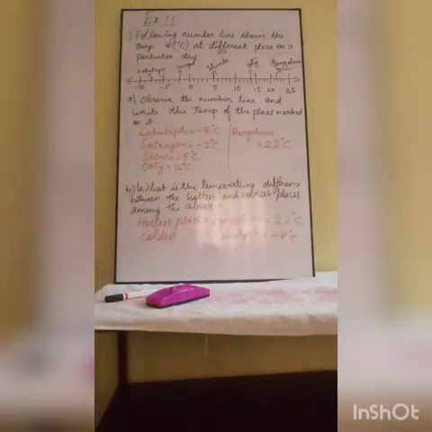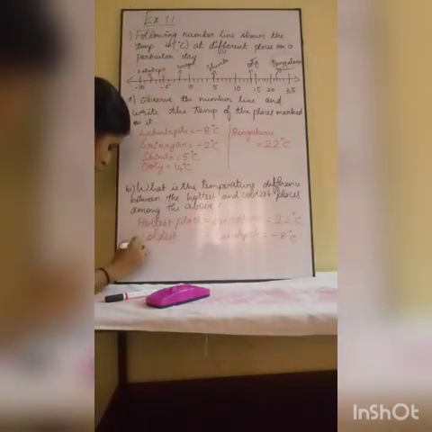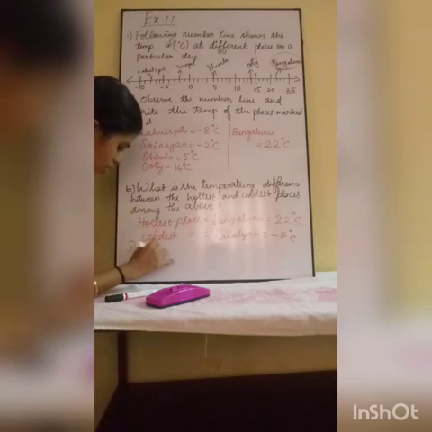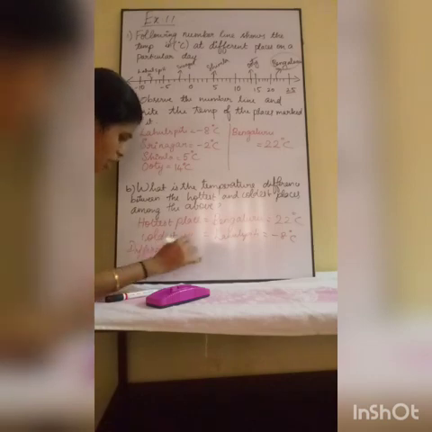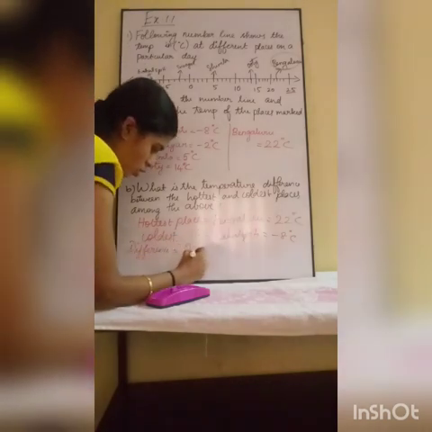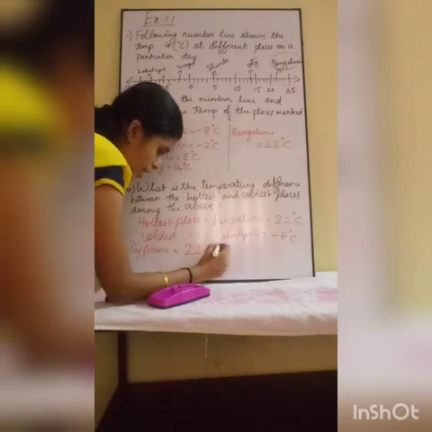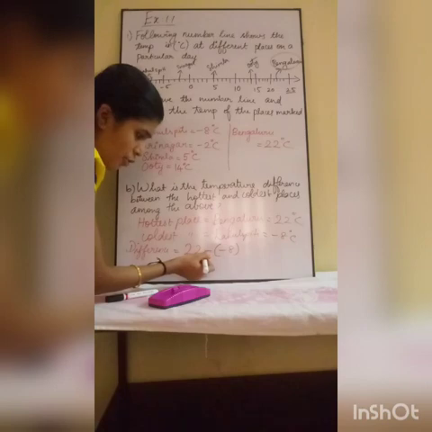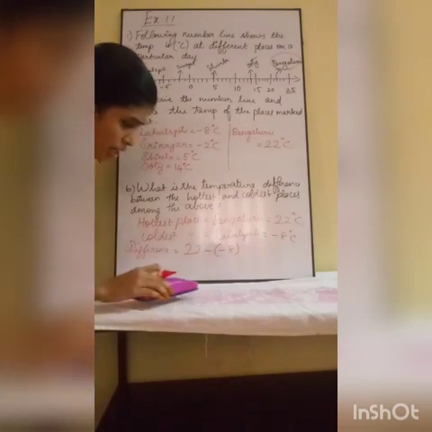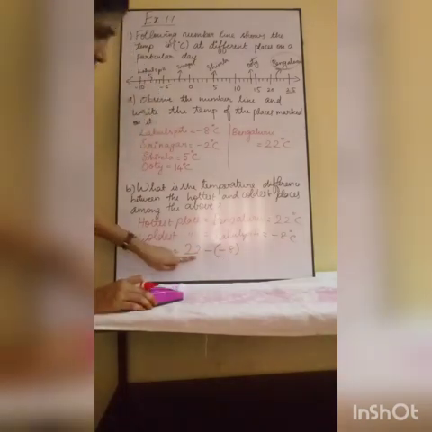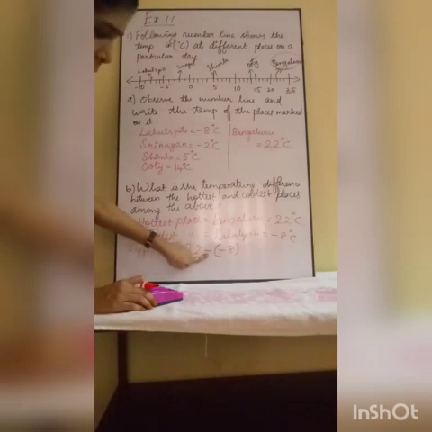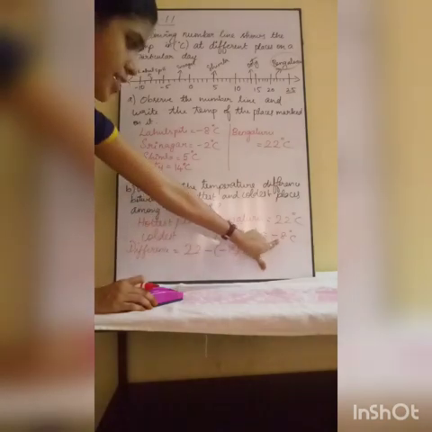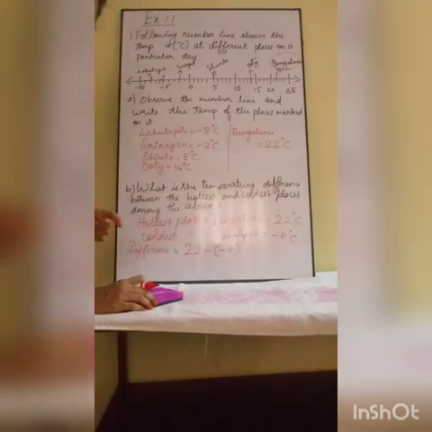So we have to find the difference. How will you find it? Difference is hottest minus coldest. So hottest degree minus coldest degree. Since minus is there, to differentiate these two minus signs, I am putting brackets. 22 is the hottest degree, minus is the difference, and minus 8 is the coldest temperature.